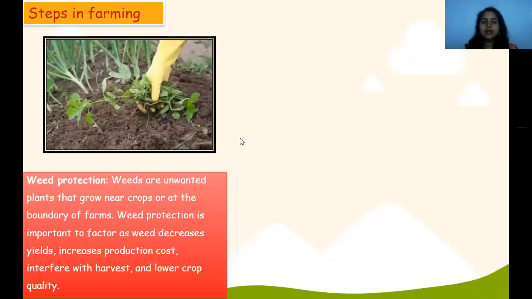Then after that, weed protection. Weeds are unwanted plants which we don't want. We have to remove these unwanted plants so that our plant can grow nicely. Weeds are unwanted plants that grow near the crops or at the boundary of the farm. Weed protection is an important factor, as weeds increase production cost. So that's why we have to remove them.